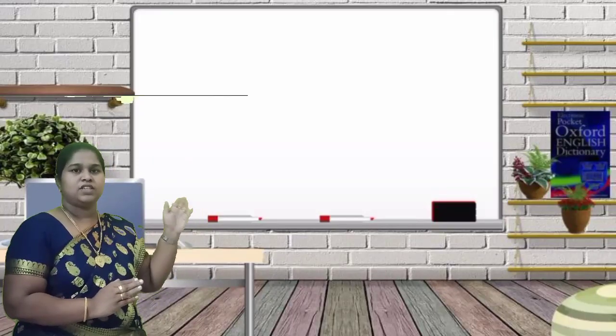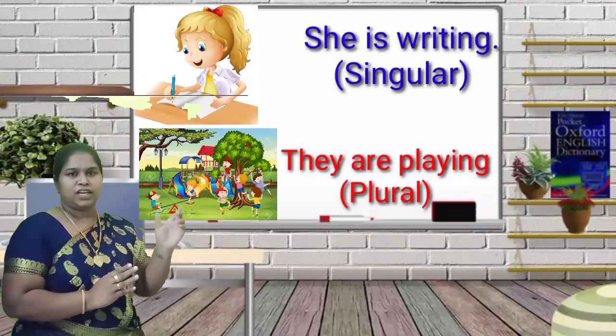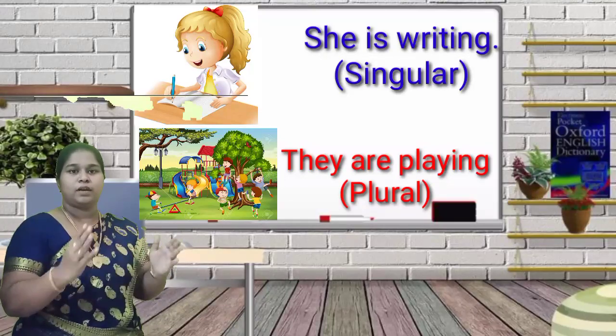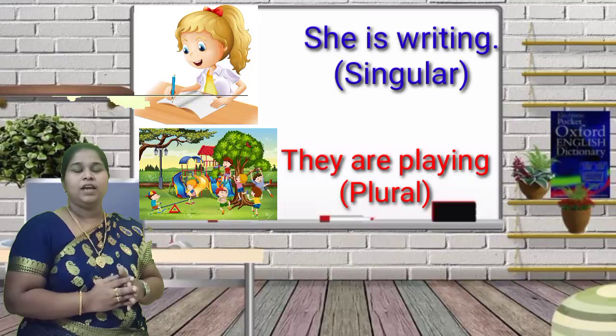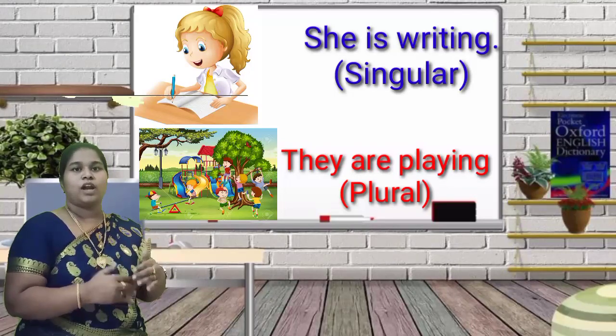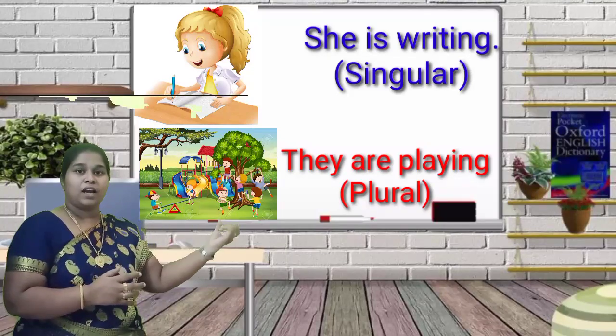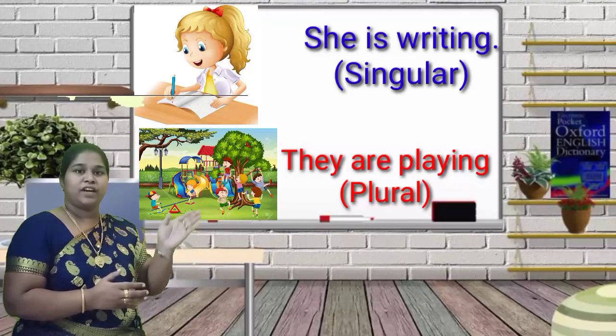She is writing. That is singular, only one girl. For example, the children are playing. They are playing. So according to the number it changes. She is playing. They are playing. So here you can find the difference.